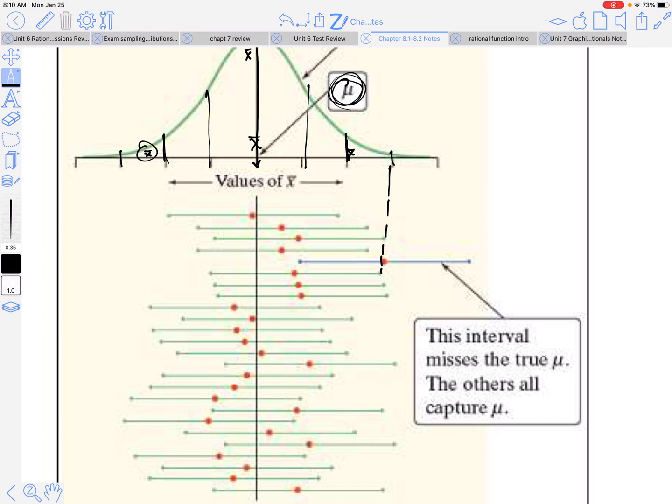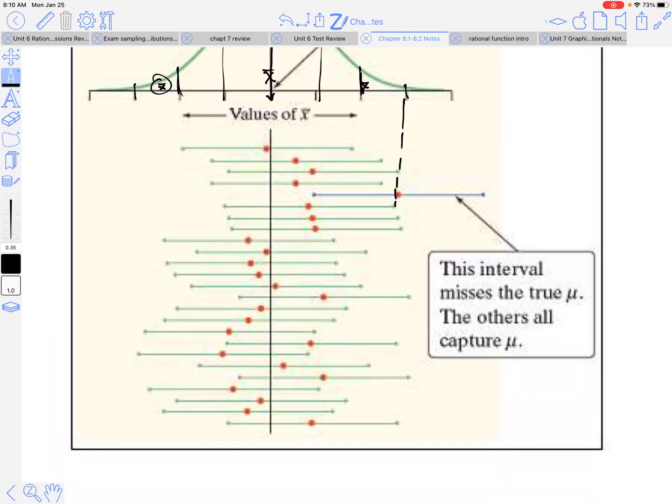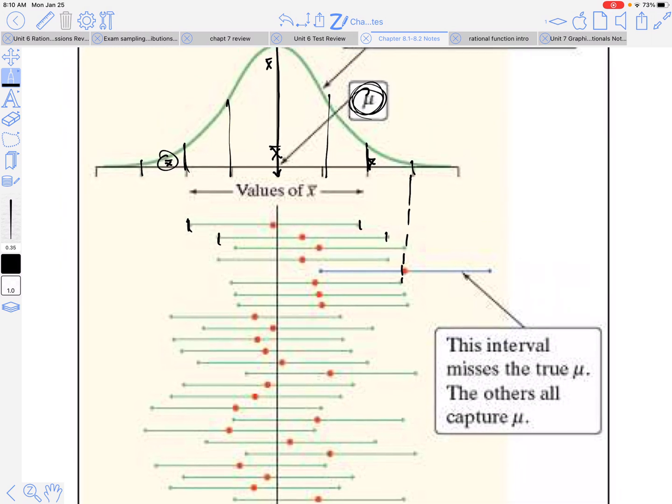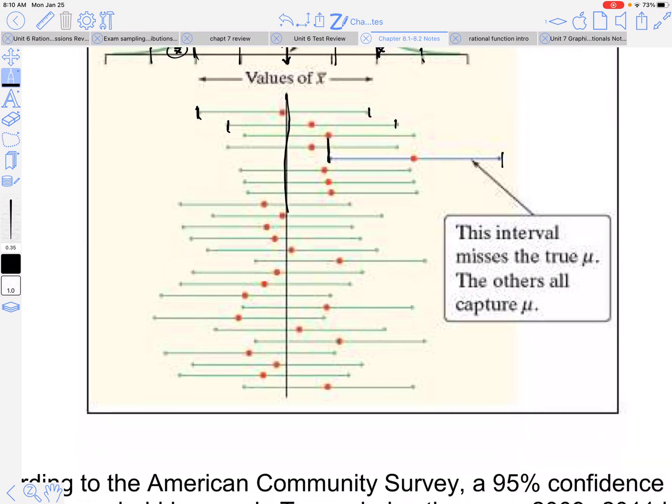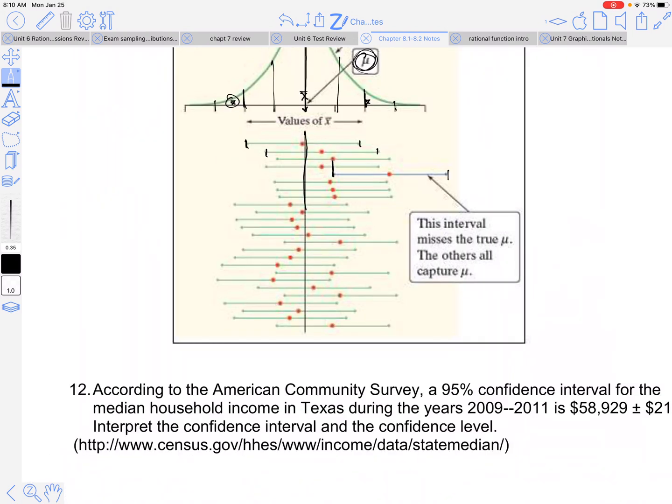So when we find our point estimate, that's why we have this margin of error. So as we go out, our margin of error is hopefully still going to catch that true mean, right? Now this is the only one that didn't capture the true mean. This black line represents the true mean. All the other ones did. Okay, so in this sample, only one did not.